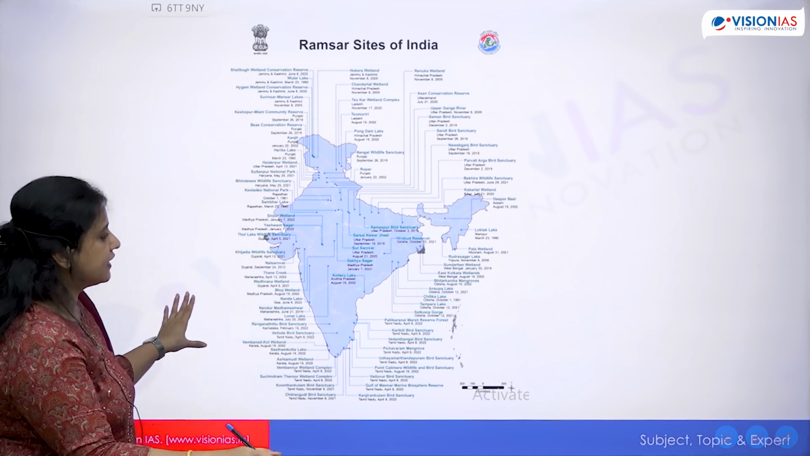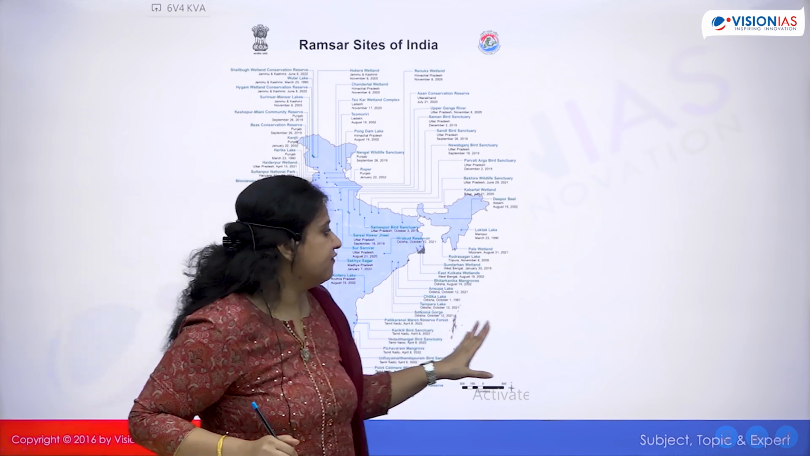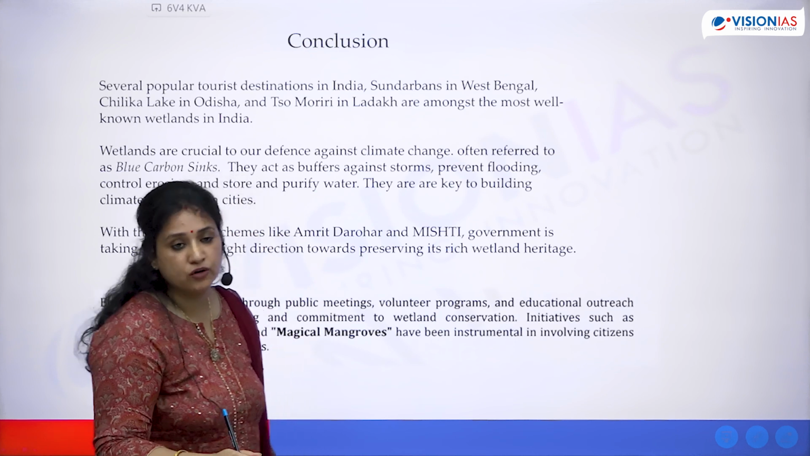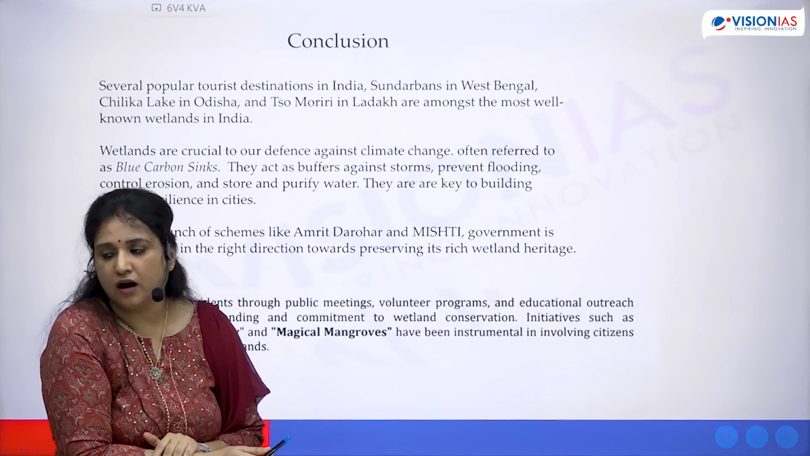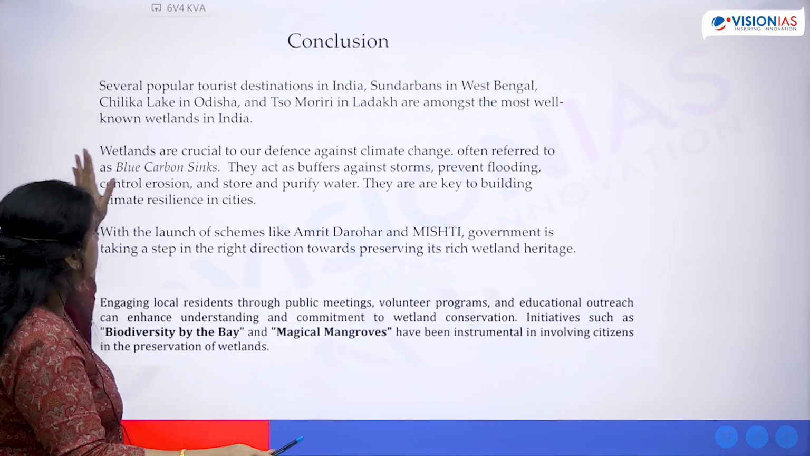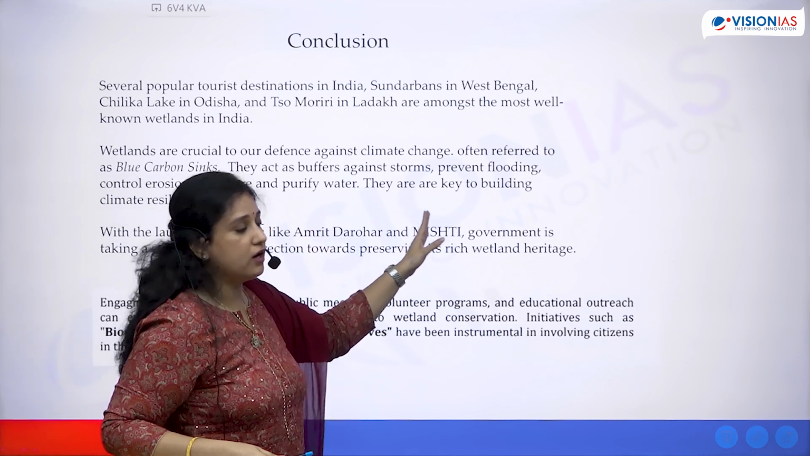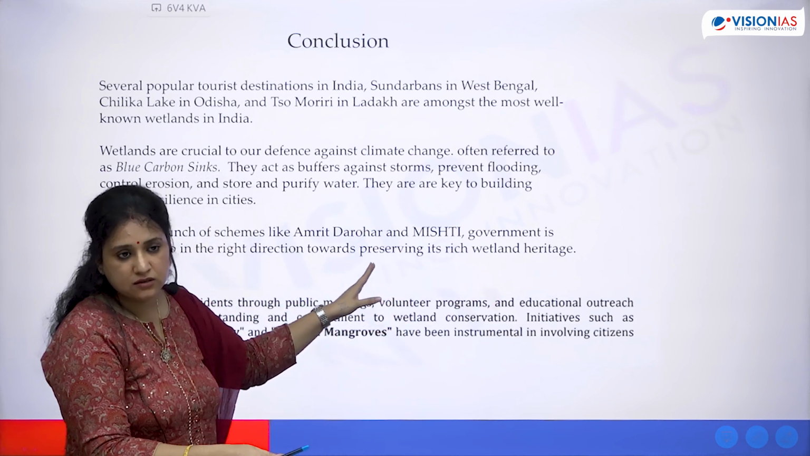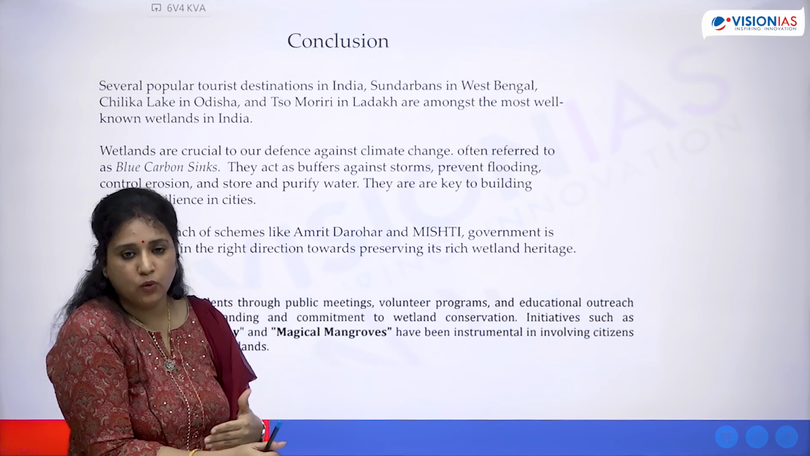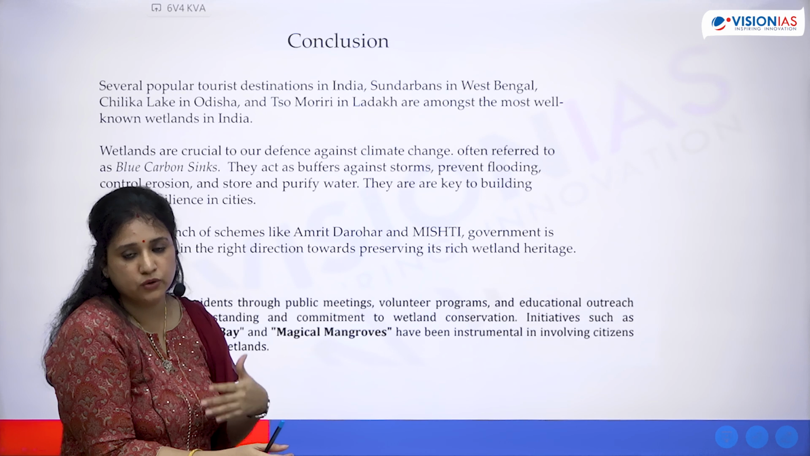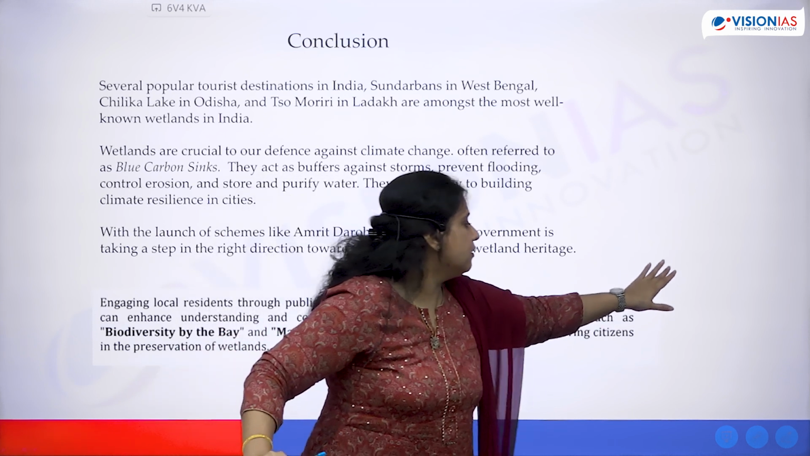Now see, these are the Ramsar sites of India. Currently we have how many? 75. That's because we are in the 75th year of independence, and that is why India recently declared 11 more. So we have 75 Ramsar sites. Okay. Now coming to the conclusion, you can talk about, again you can talk about Amrit Dharohar, Mishti, all these schemes in the conclusion. You can say that because the wetland conservation program has been going on, but to augment India's resources further, we probably need to implement these programs in a better way.